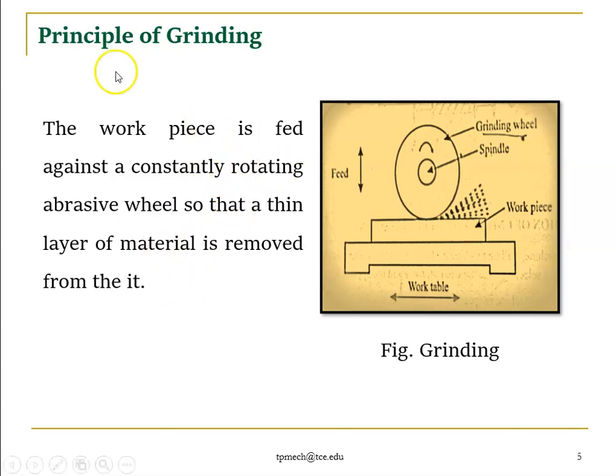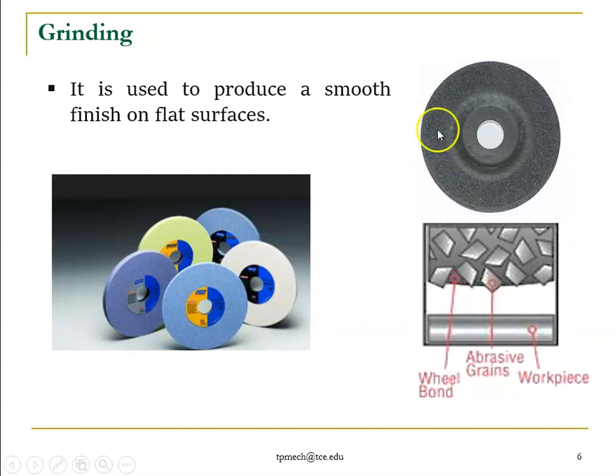This is a simple image, you can easily observe it. We have a work table. It has T slots or other work holding devices. We place our workpiece on top of the work table, and it is moved against the rotating grinding wheel, right? So this is grinding. It is used to produce a smooth finish on flat surfaces. This is a grinding wheel in macro view.